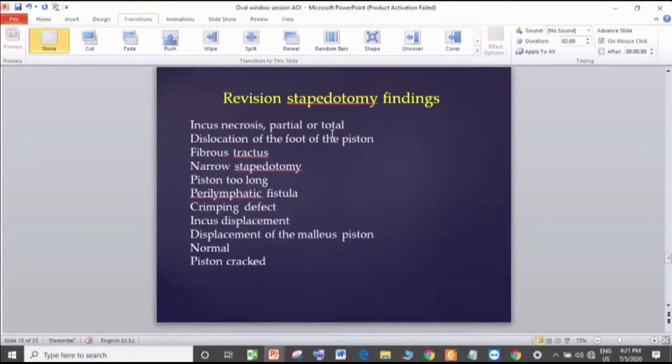Your experience with bone dust, because sometimes we use a drill at the time of curetting the attic area, and then bone dust goes inside, and if you don't wash it regularly, then after some time, in a recent case, have you found any evidence of that bone dust? Not really. Of the foot plate, yes.